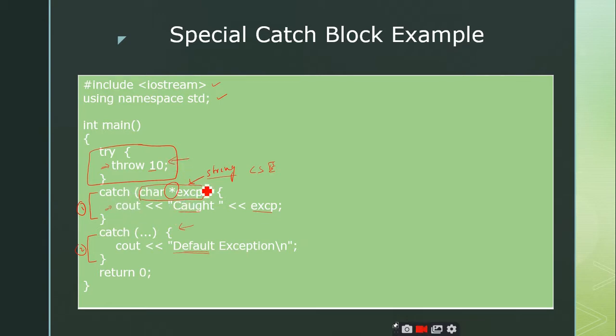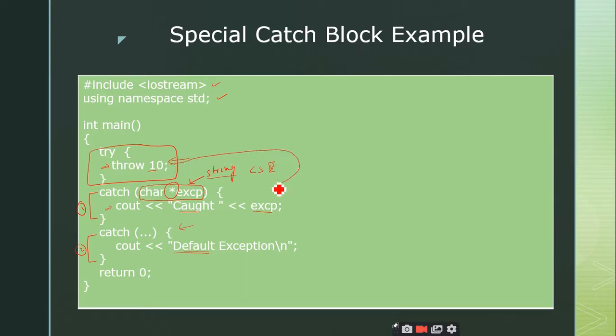One is holding strings and another one is a default exception catch. If no catch block is matching, then by default this catch block, which is called the default catch block, will be executed. So this 10 will be caught and the default block will execute after this throw statement.